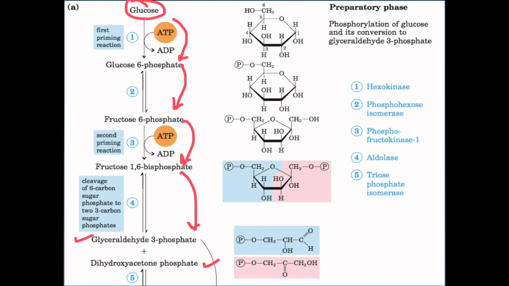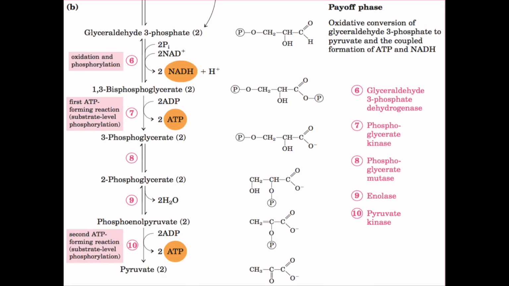It involves investment of energy. As you can see, ATP is invested in this reaction, and also at the third step, ATP is invested. So the preparatory phase involves investment of energy to prepare the glucose molecule for its further breakdown, so that the potential energy present in the glucose can be conserved in the form of ATP in the coming reactions. After the preparatory phase, let us go to the next one, the payoff phase.